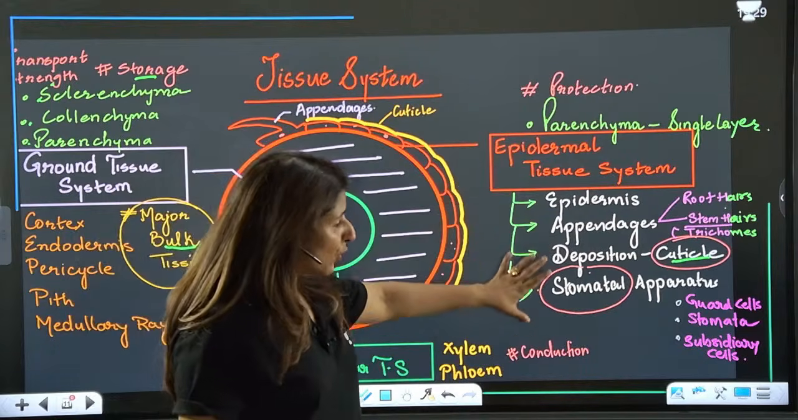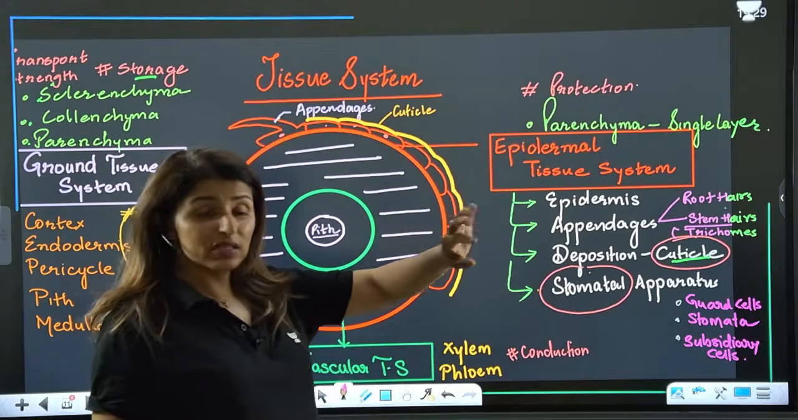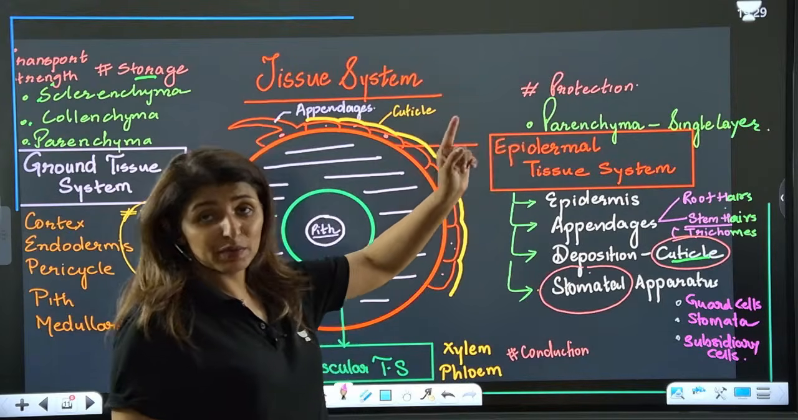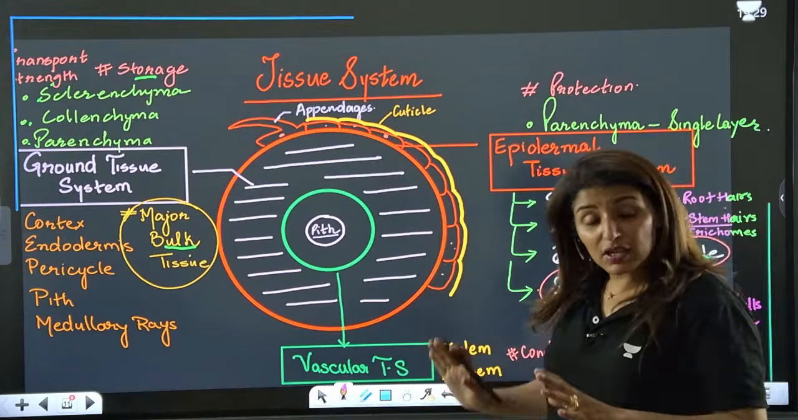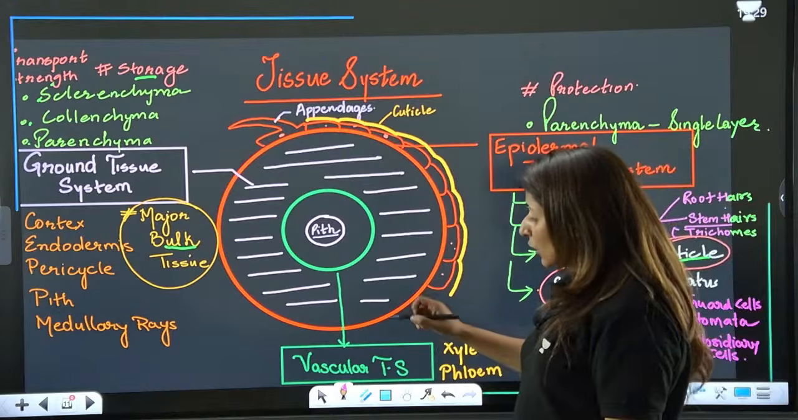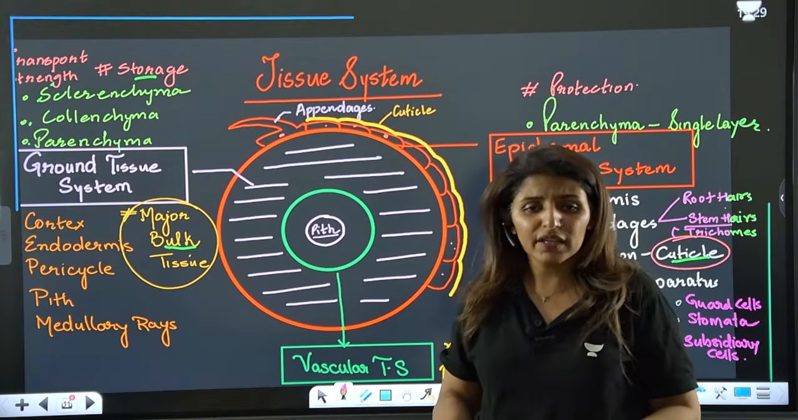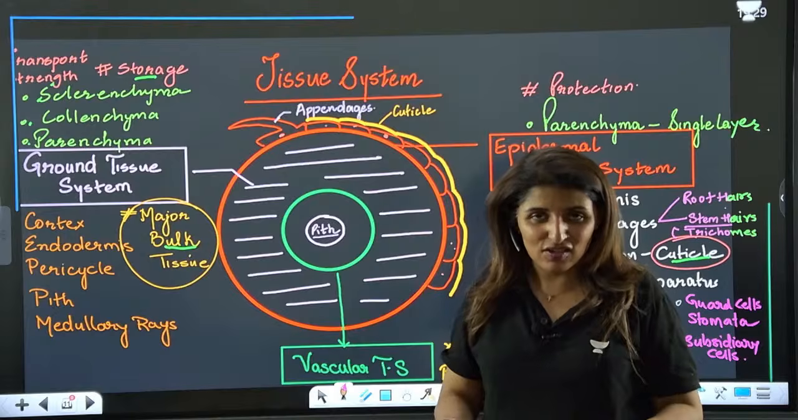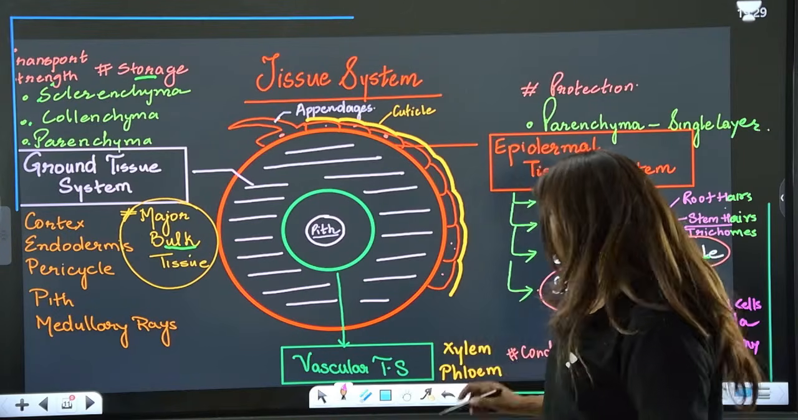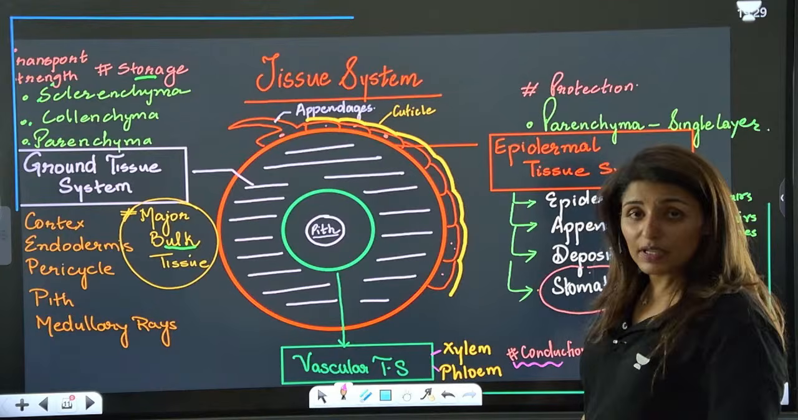So there are four components which together form the epidermal tissue system. And note down what type of cells are majorly present here. We'll discuss the details also, but first understand the components. Then talking about the vascular tissue system. The vascular tissue system, as the name suggests, consists of vessels, that means conducting structures, xylem and phloem. So it consists of xylem and phloem, and the function is, of course, conduction.